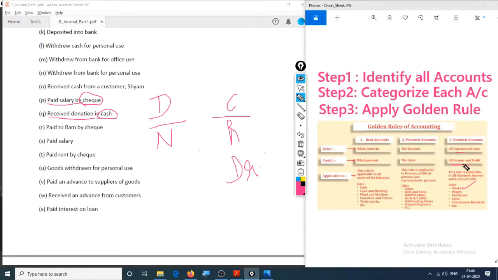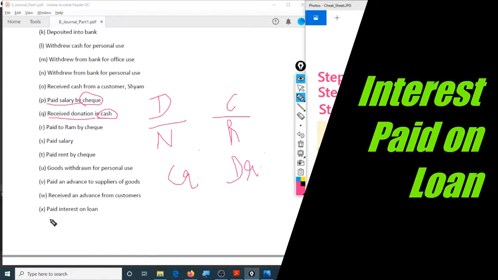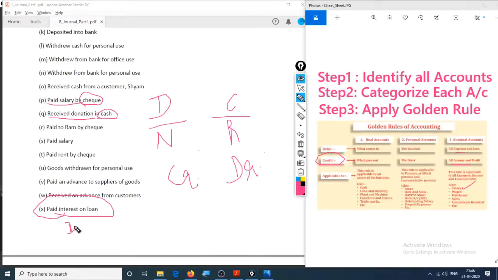So income and profit are credited in a nominal account, hence it is credited. Same goes for interest on loan. Interest should be debited and the loan account should be credited, because interest is an expense and it is a nominal account. So all expenses and losses are debited, all incomes and profits are credited.